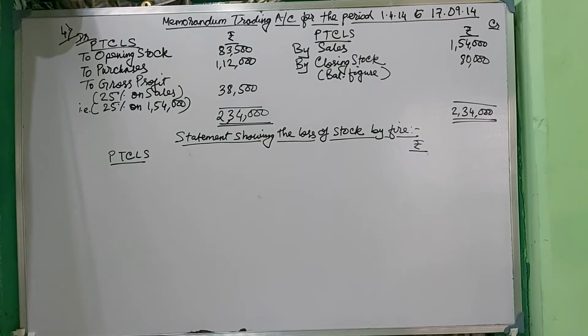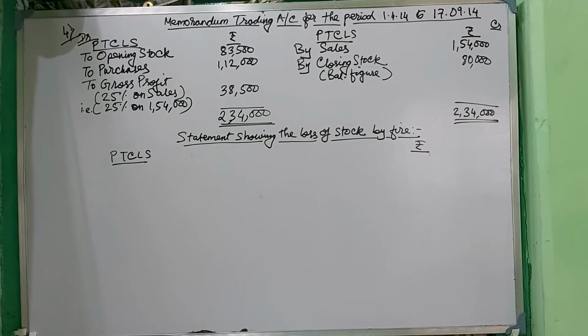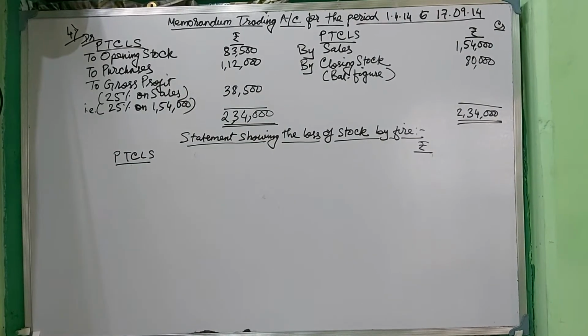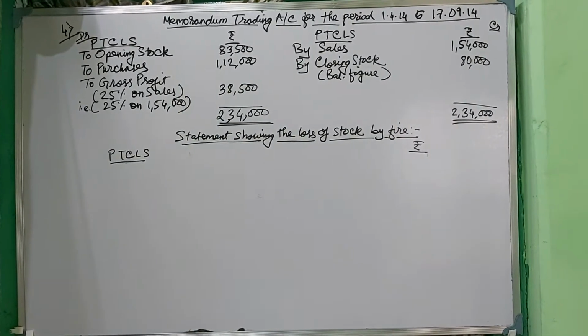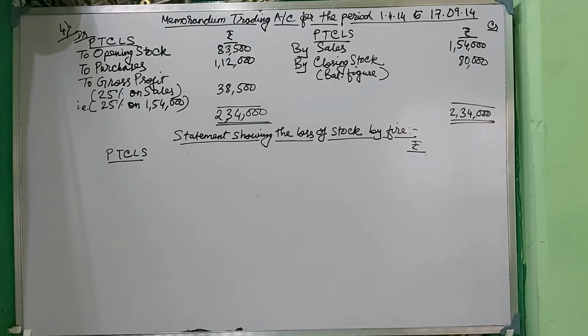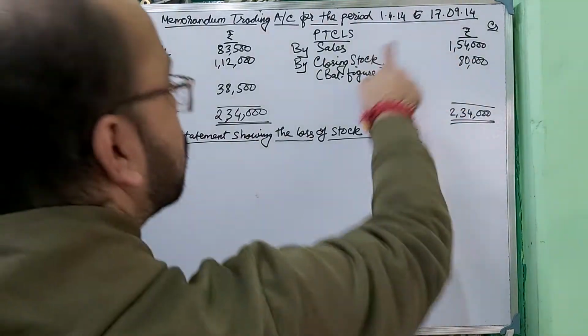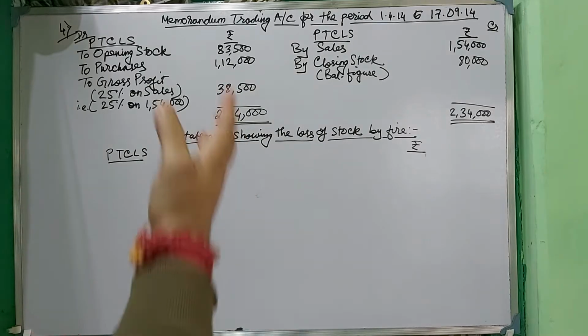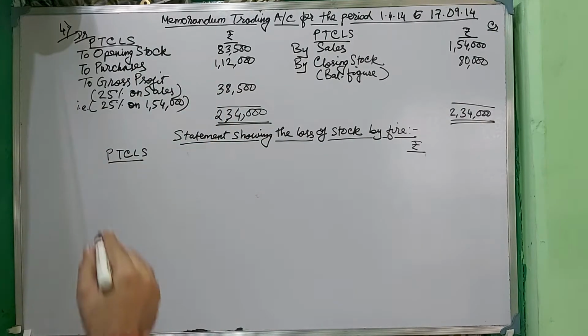Now, first, I have already mentioned the memorandum trading account. Now we have to do the statement showing the loss of stock by fire. So, how can we do that? The closing stock, which we have calculated as a balancing figure, should be considered as the value of stock on the date of fire as per the memorandum trading account.